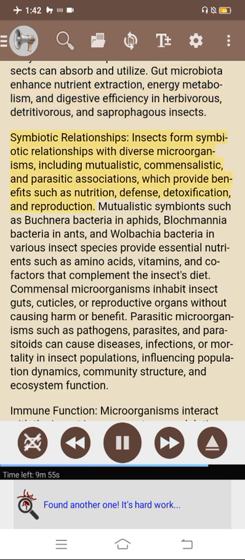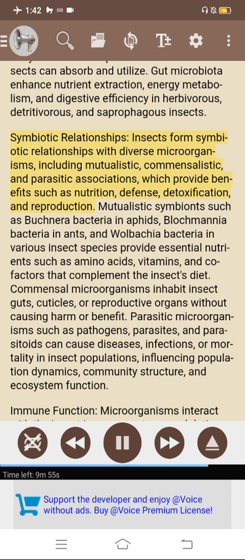Insects form symbiotic relationships with diverse microorganisms, including mutualistic, commensalistic, and parasitic associations, which provide benefits such as nutrition, defense, detoxification, and reproduction. Mutualistic symbionts such as Buchnera bacteria in aphids, Lochmannia bacteria in ants, and Wolbachia bacteria in various insect species provide essential nutrients such as amino acids, vitamins, and cofactors that complement the insect's diet.